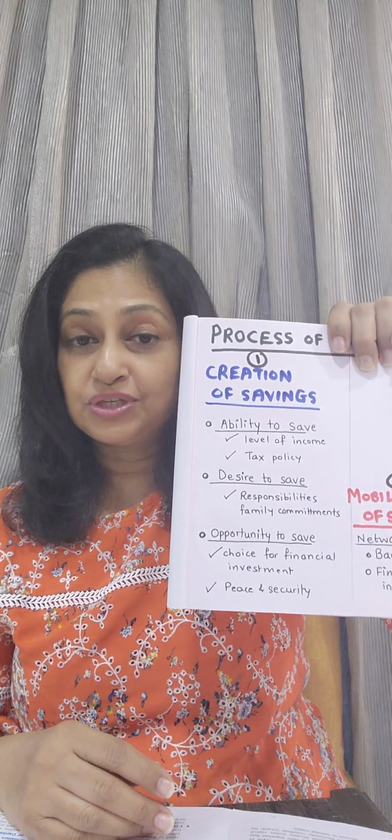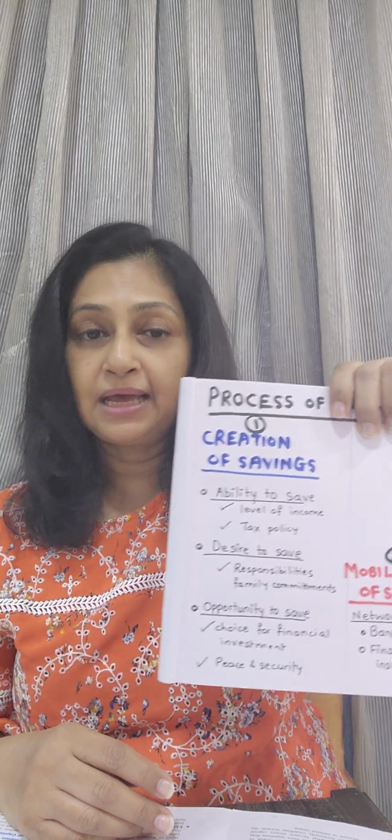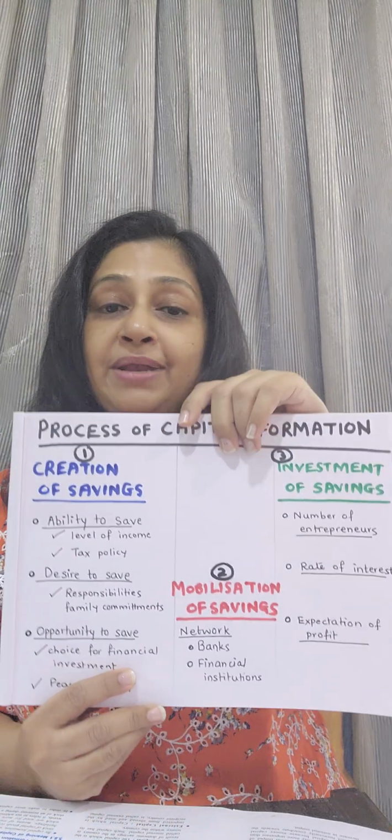Having finished with the first step of capital formation, which was a rather long point, I'll move ahead with the second: mobilization of savings. Under mobilization of savings, we must mention that the savings can be mobilized with the help of banking network and the network of financial intermediaries or financial institutions. That means savings of the public can be utilized for giving loans to the businessmen, traders, and industrialists. This is called mobilization of savings.